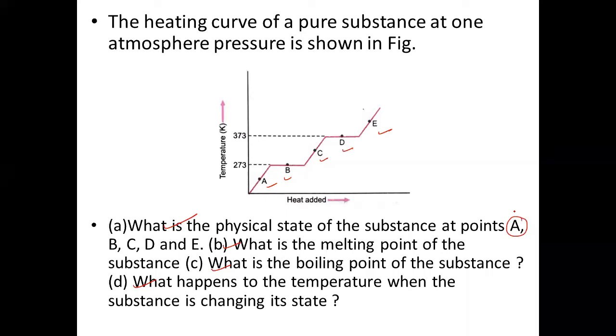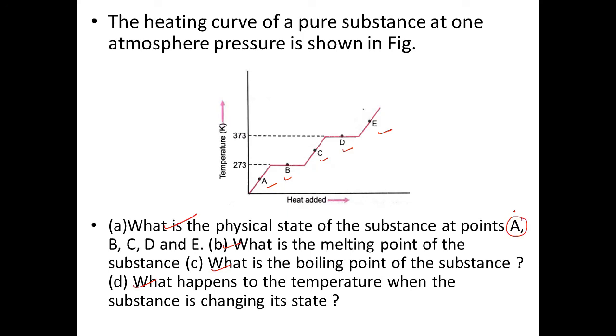And C? Ma'am, at point C it is in the liquid state. Right. D? Ma'am, at point D it is both liquid and gaseous because it is 100 degrees Celsius or 373 Kelvin, which is the boiling point. And at point E it is in the gaseous state.